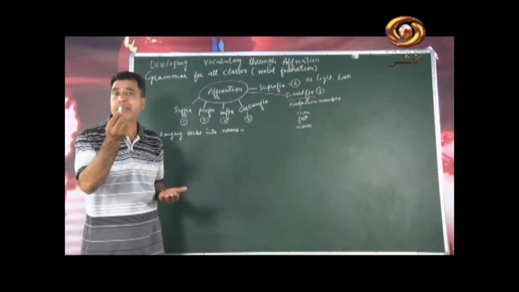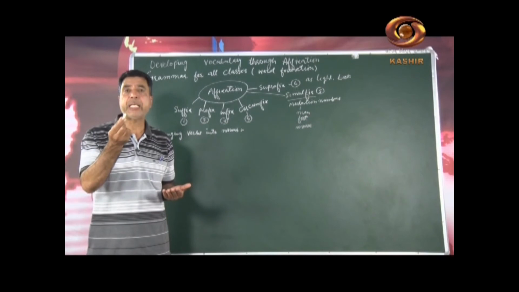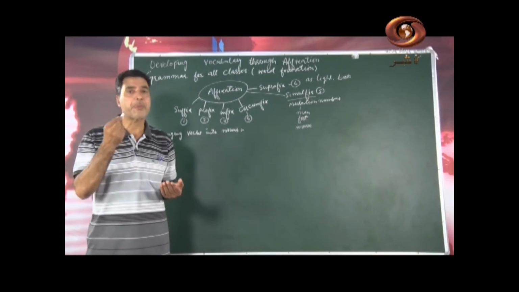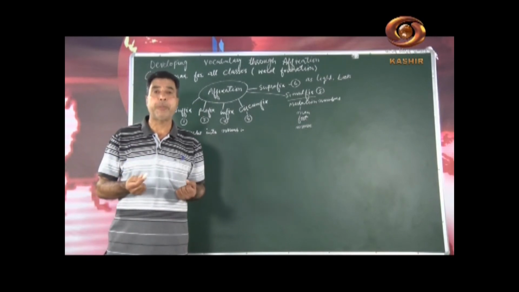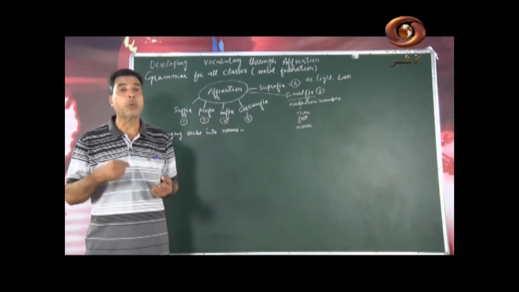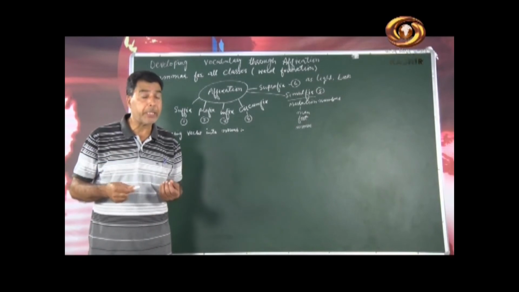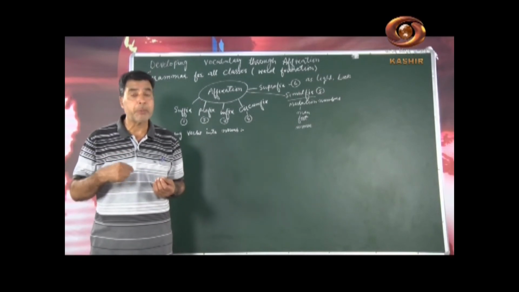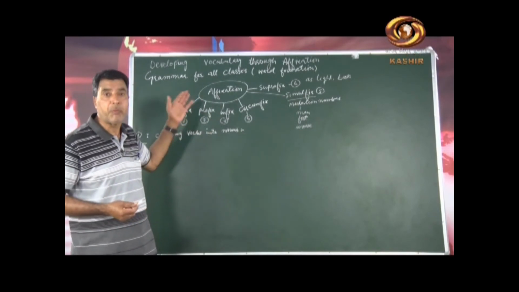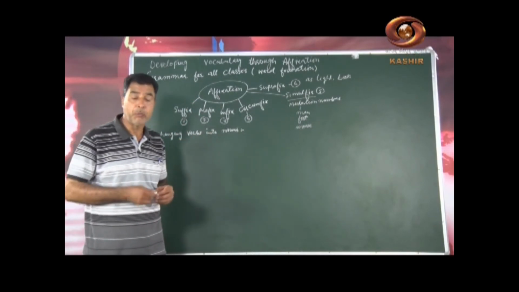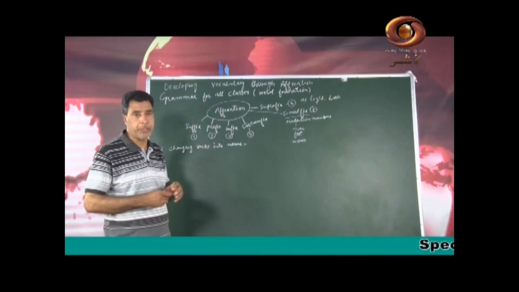If we have a single word, we can form many words from that single word. How is it possible? That is only possible when we have a lot of vocabulary. And where does this vocabulary come from? It comes through different rules, and one of the rules for this is affixation.